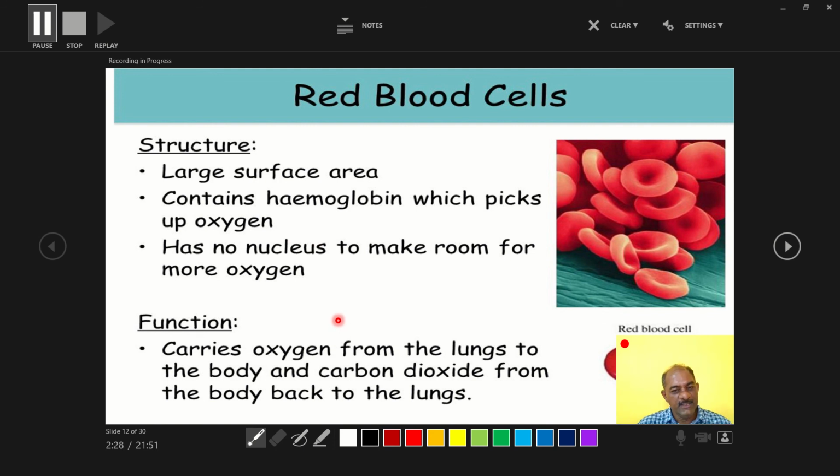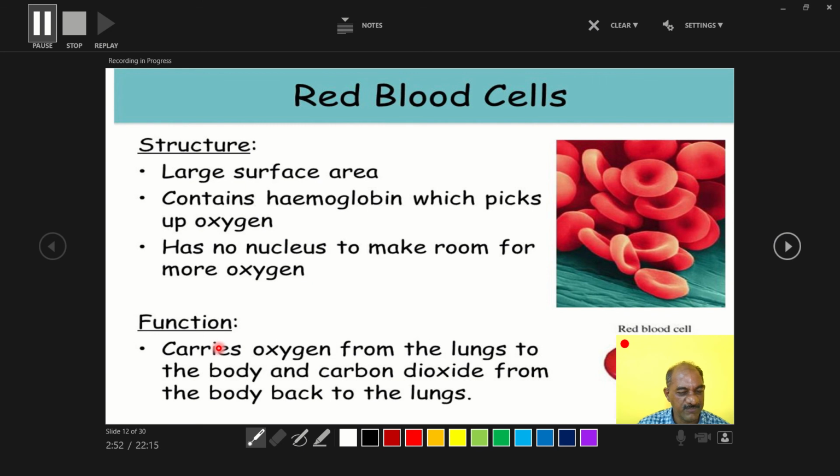The spleen also stores maximum blood, and at the time of emergency that blood is used, so the spleen is also called the blood bank of our body. In this way, that is the production of RBC.